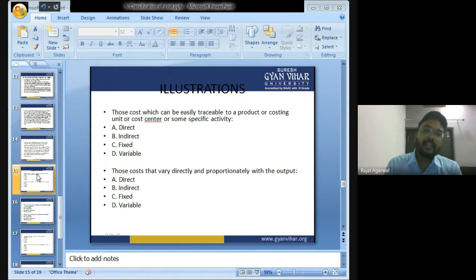Number one, the cost which can be easily traceable to a product or cost unit or cost center or some specific activity. Direct, indirect, fixed or variable? The answer is direct cost. Those costs which vary directly and proportionately with the output, those costs which change with the change in volume of production. Direct, indirect, fixed or variable? The answer is variable.